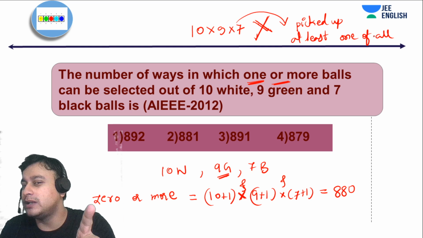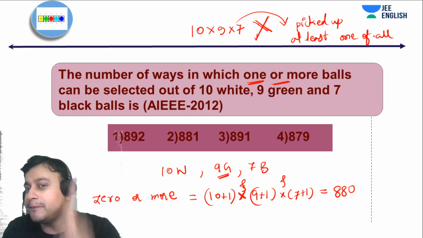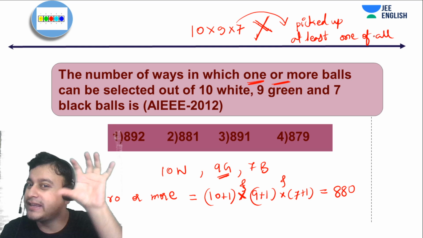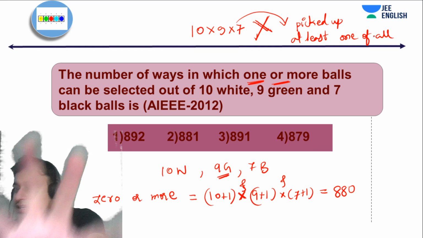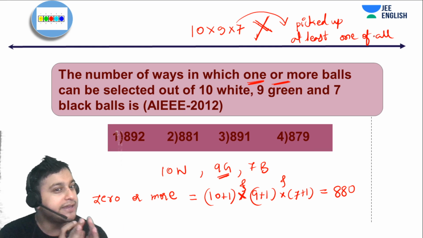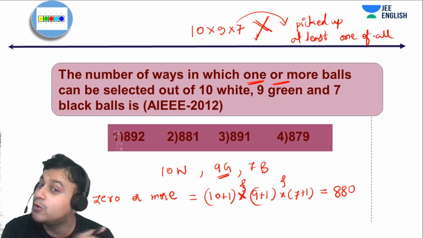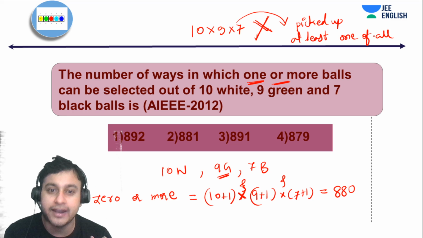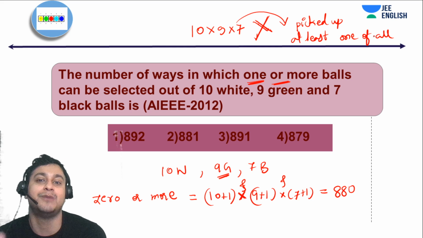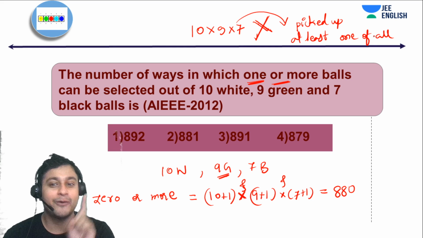Only one case will be there when we will be coming empty handed, right? We are picking 0 balls from the white, 0 balls from the green, and 0 balls from the black. Only one case when we will be going there and coming back empty handed, and that case we have to remove. Are you getting my point, students?